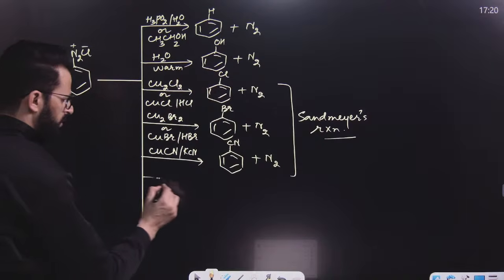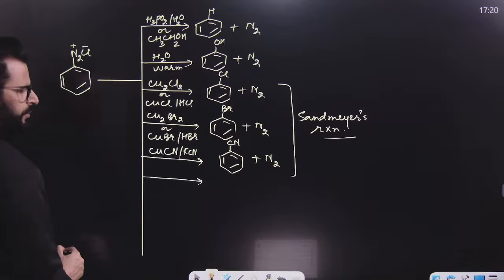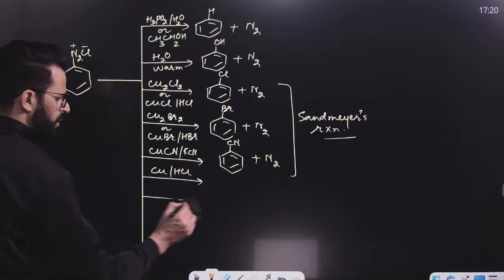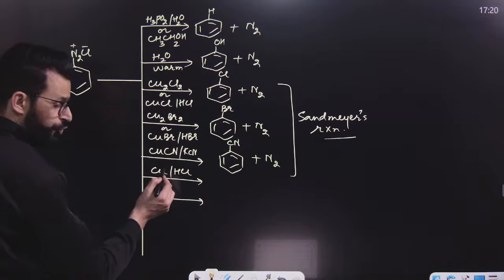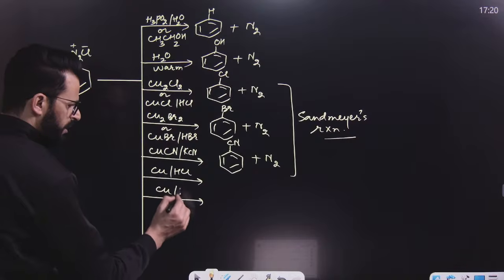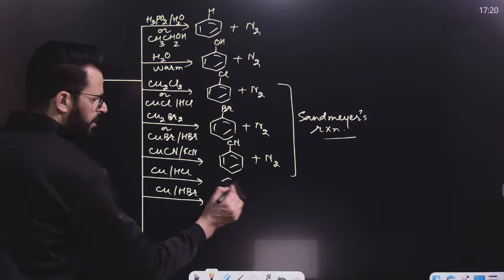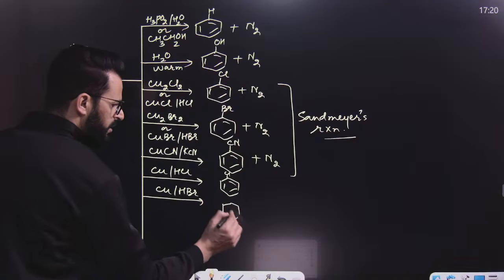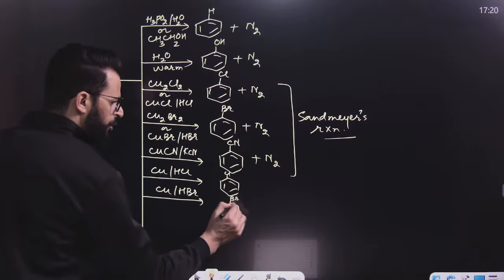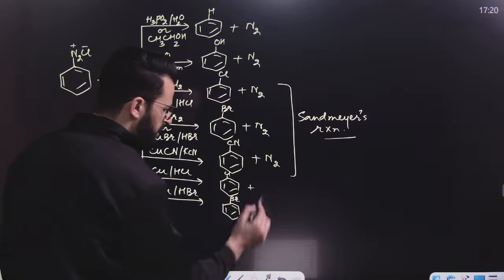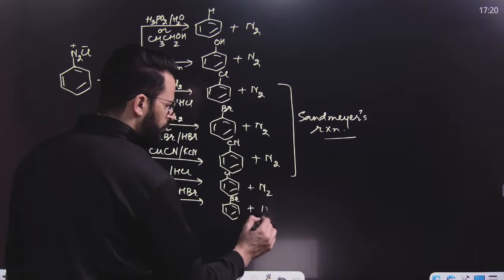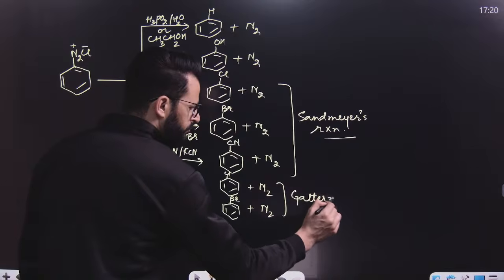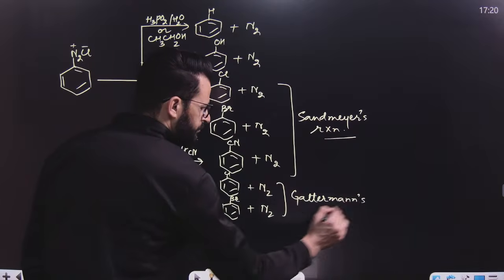After that, my dear lovely student, have a look. If you use copper powder instead of cuprous halide, then what will be the product over here? Once again, chlorobenzene and bromobenzene will be obtained, but reaction is known as Gattermann's reaction.